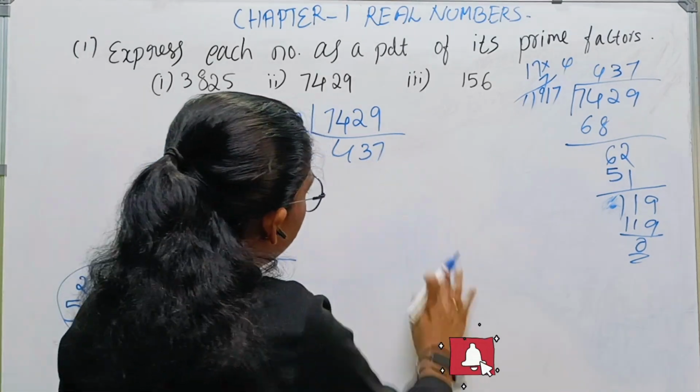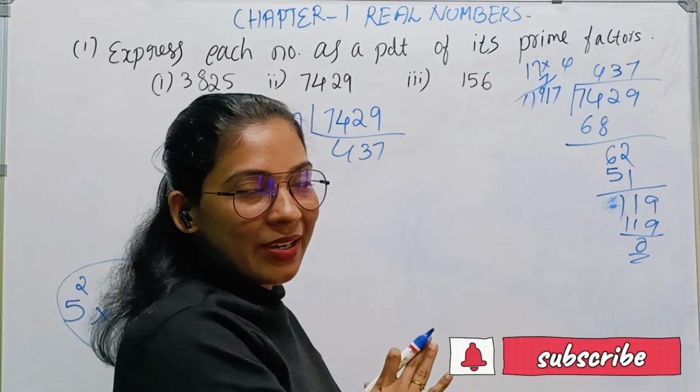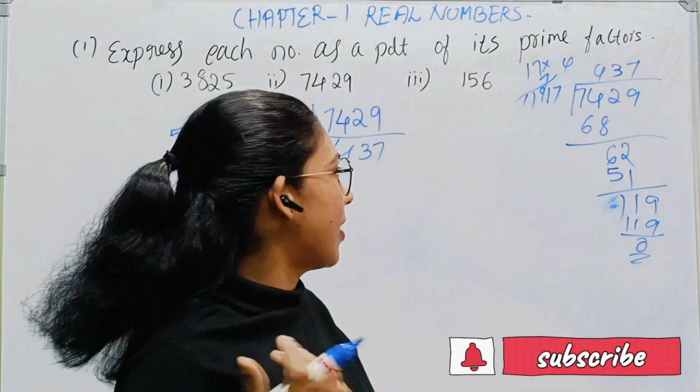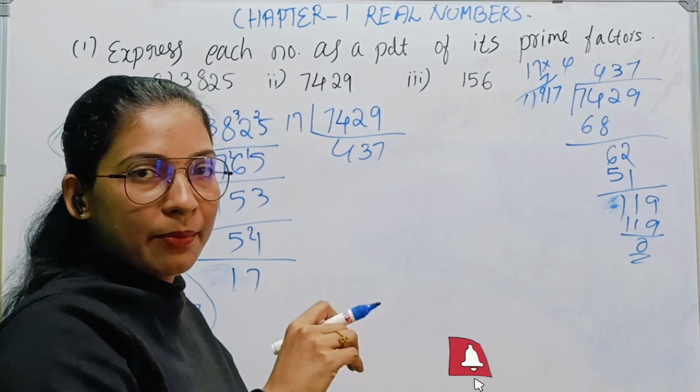Then we can't divide this number by the prime numbers 2, 3, 7, etc. So we can't divide this number by 17.